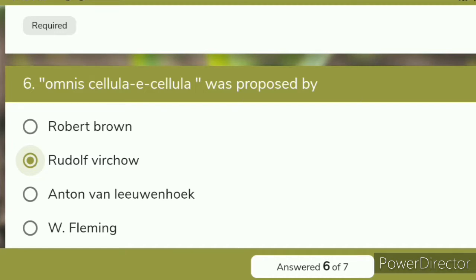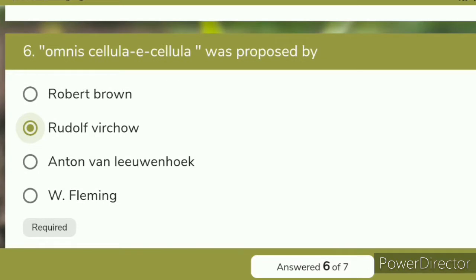This statement was taken for the formation of the cell theory, and this is the main statement. Rudolf Virchow explained this, Robert Brown explained the nucleus, Antonie van Leeuwenhoek observed the living cell, and W. Fleming explained the chromosome structure in mitosis cell division.